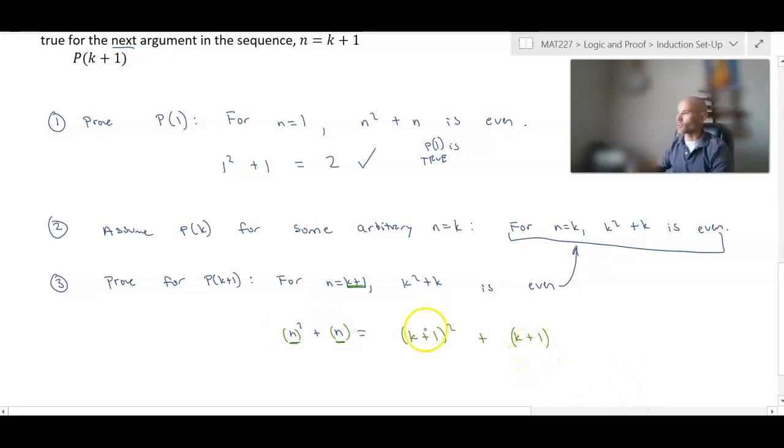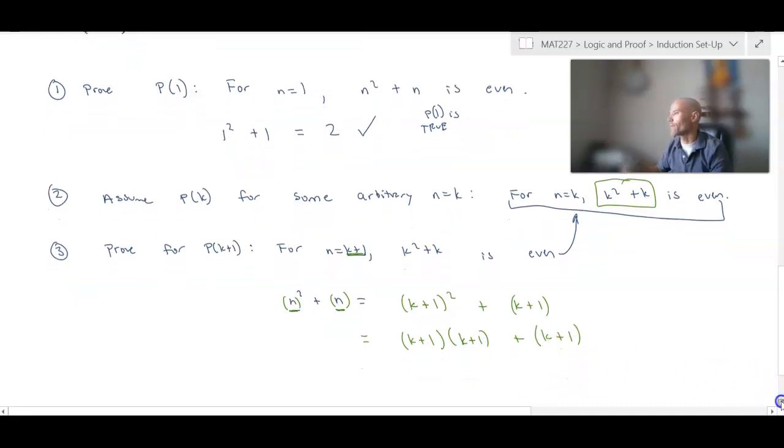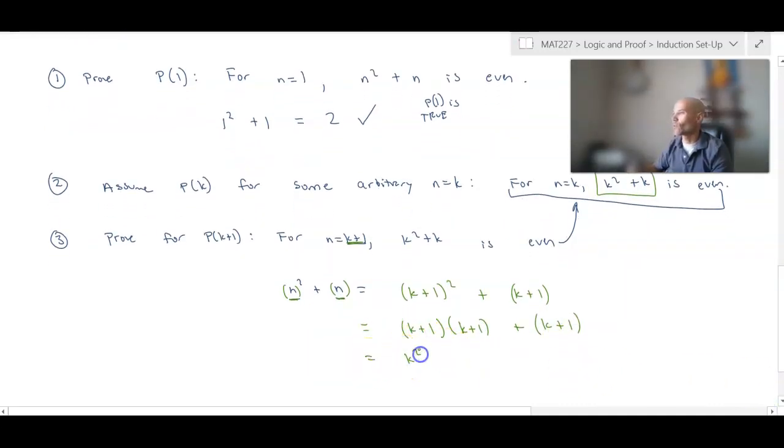Okay, now we get to do a little bit of algebra. This is, I think, the fun part. What we're going to do is try to get a k squared plus k somewhere within that equation when we expand it out. So remember, (k plus 1) squared is not k squared plus 1 squared. You have to use factoring. You might remember that as the FOIL method. And so that's going to give us k squared plus 1k plus 1k plus 1. So we'll have k squared plus 2k plus 1, plus k plus 1.